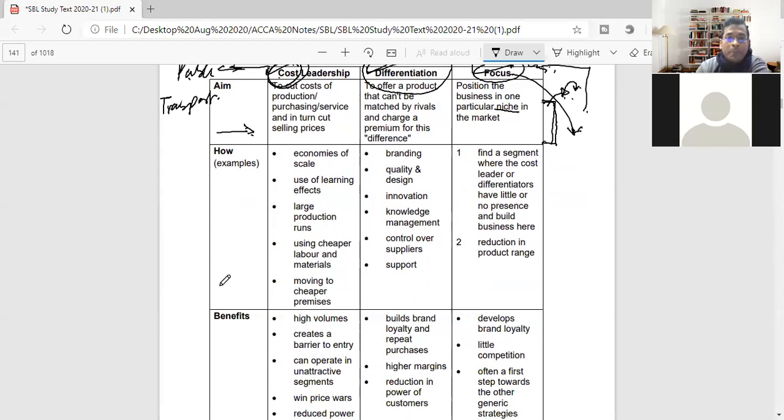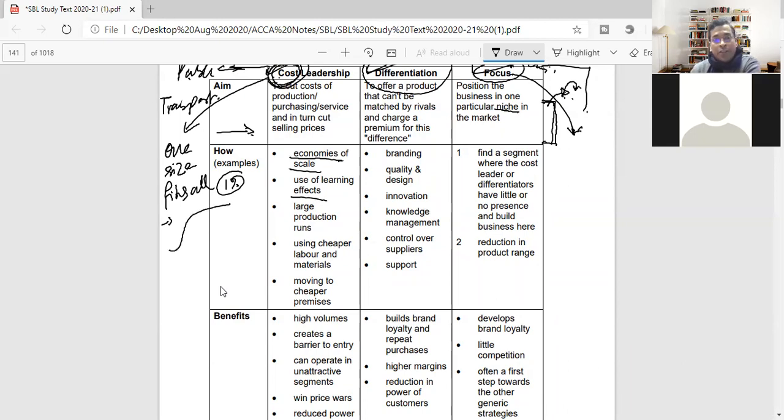Next is how to serve them. First, the focus of cost leadership will be economy of scale, because it is very, very cost efficient. It will be like one size fits all. Hence, it will serve economies of scale. Volume is their strategy. They will try to have a 1% margin, but they will try to cover the mass. Use of learning effects, they will try to achieve the learning curve fast. Of course, the production runs, something like we have seen with the large manufacturing scale in Chinese production houses.